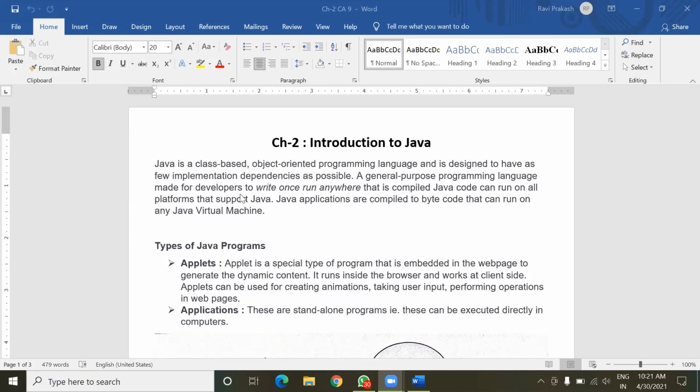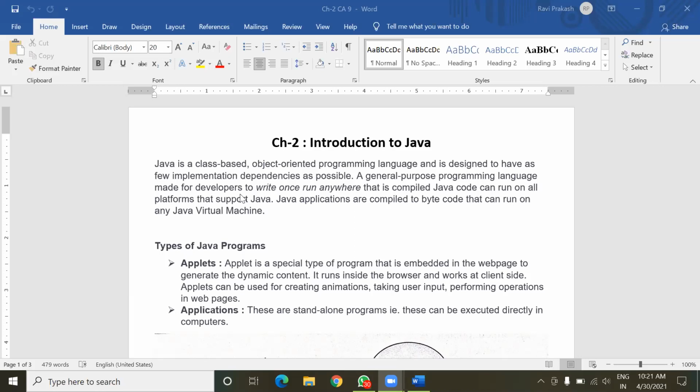If I have a computer with the Windows operating system, and I write a program in C or C++ and compile it, I'll be able to run that program only on Windows, not on any other operating system like Linux or Mac.